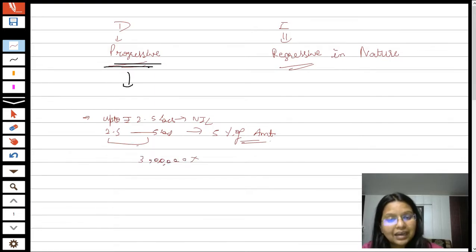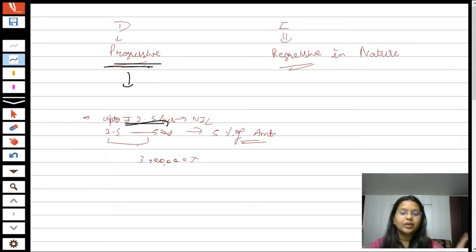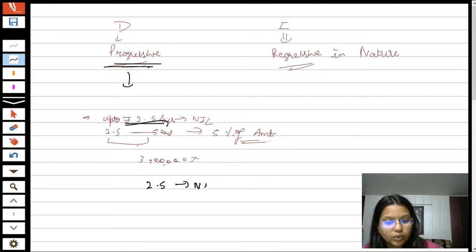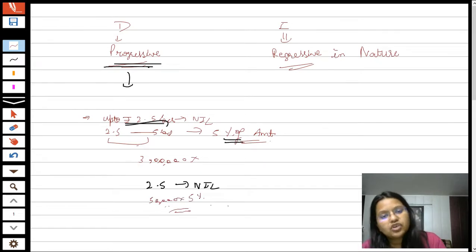Up to 2.5 lakhs, the person is required to pay nothing, so there shall be nil liability. Then for 2.5 to 3 lakhs, that is more than 2.5 lakhs but up to 3 lakhs, it shall be 5% of the amount. So from 2 lakh 50,000 to 3 lakh there is an amount of 50,000. Okay, so on 50,000 you are required to pay 5%, that is 50,000 into 5%.